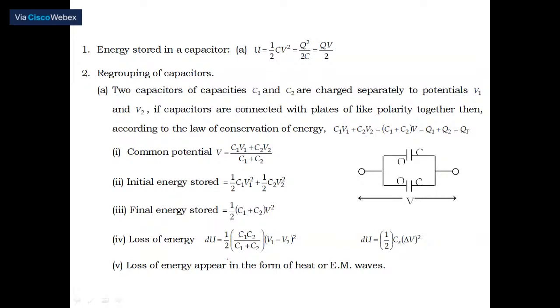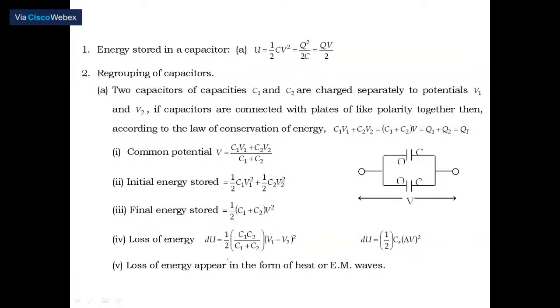Okay, so this way we'll easily be able to discuss the complete regrouping of capacitors. In regrouping, we'll certainly come across this one. There are two more pages which I am supposed to discuss. Then I have to start question by question. Certainly, you are going to get help out of these discussions.